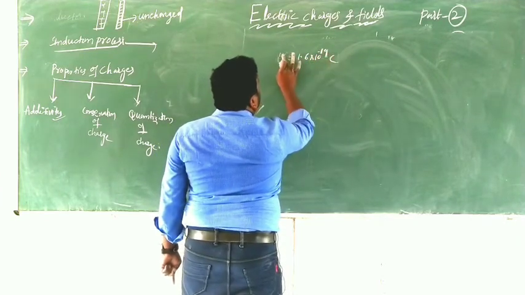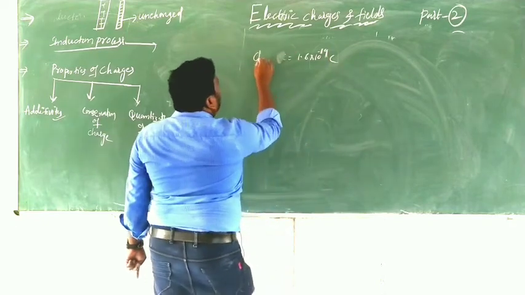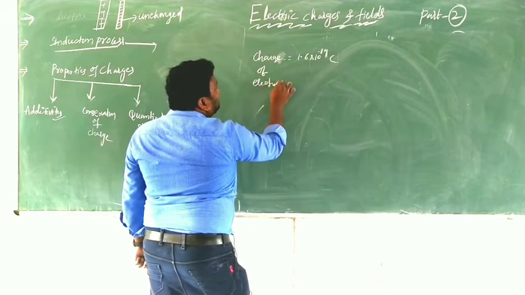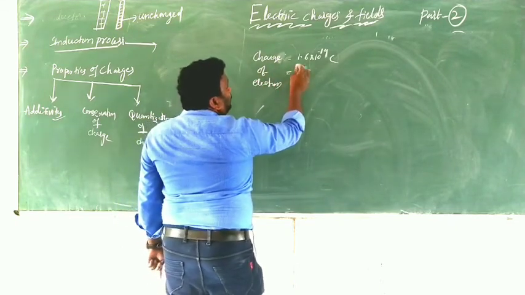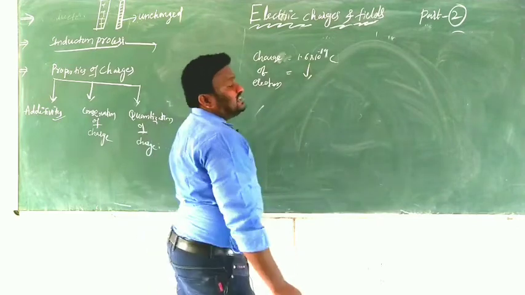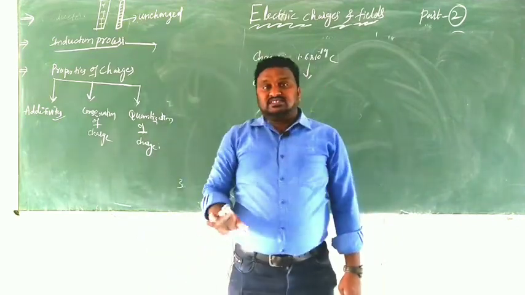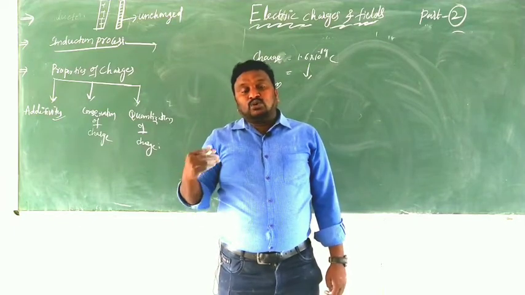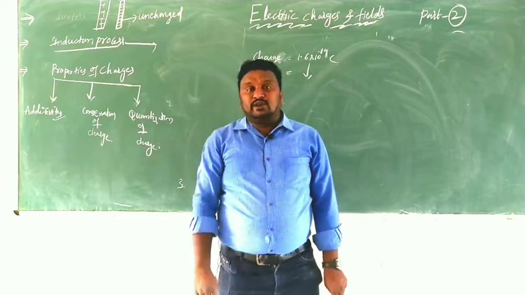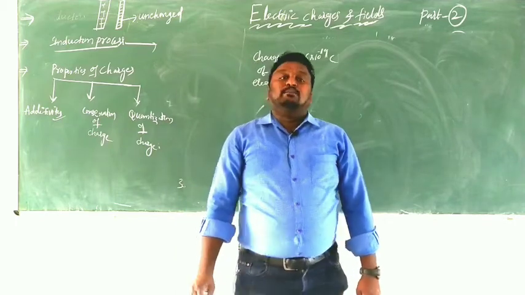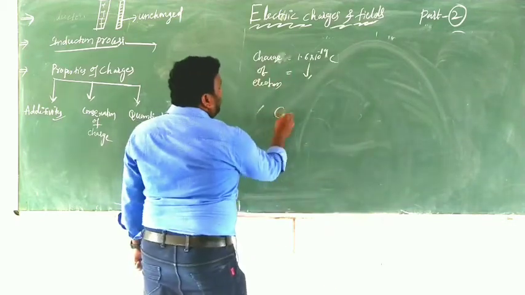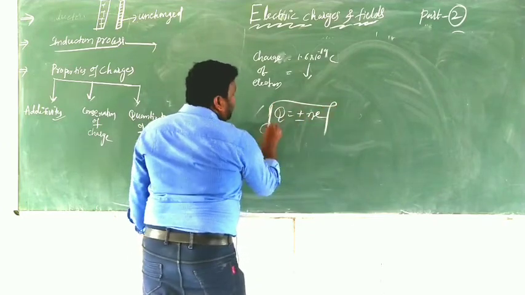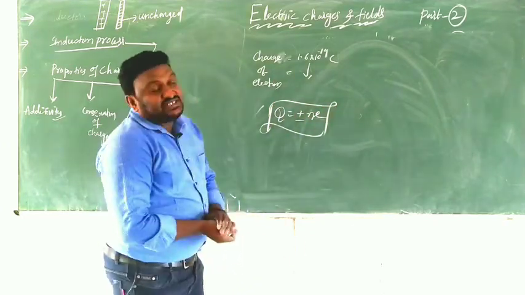Here, the charge of an electron is what? 1.6 into 10 power of minus 19 coulombs. This is the charge of one electron. Based upon that, we will find out the charge of any body by using this formula: Q is equal to plus or minus Ne.